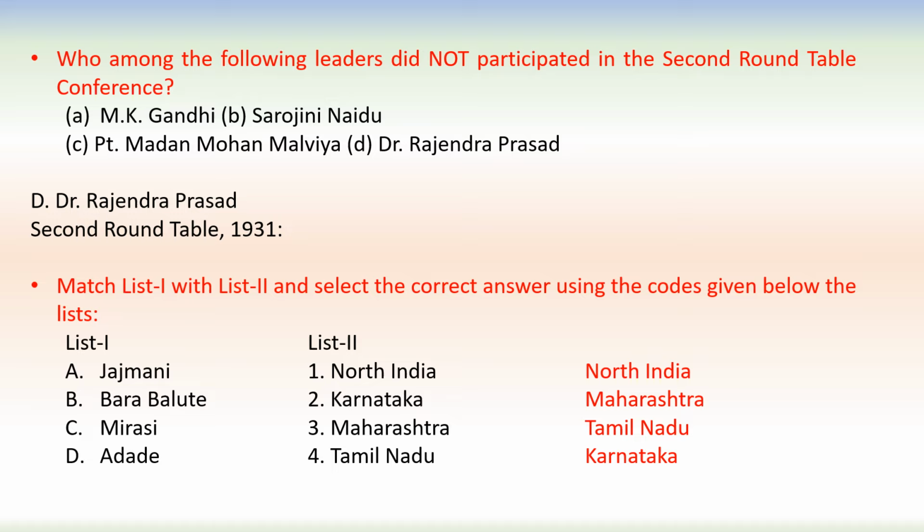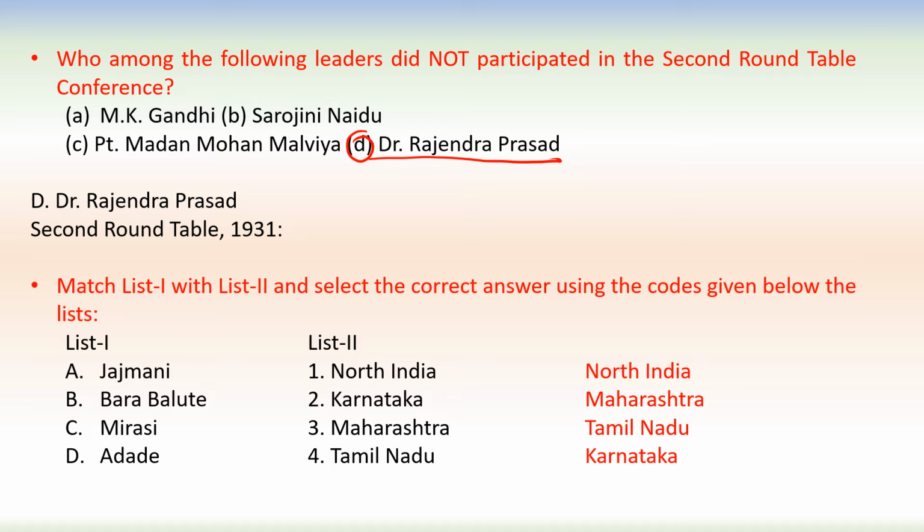Next question is, who among the following leaders did not participate in the second roundtable conference? So it was Dr. Rajendra Prasad. Out of given options, Dr. Rajendra Prasad did not participate in the second roundtable conference.